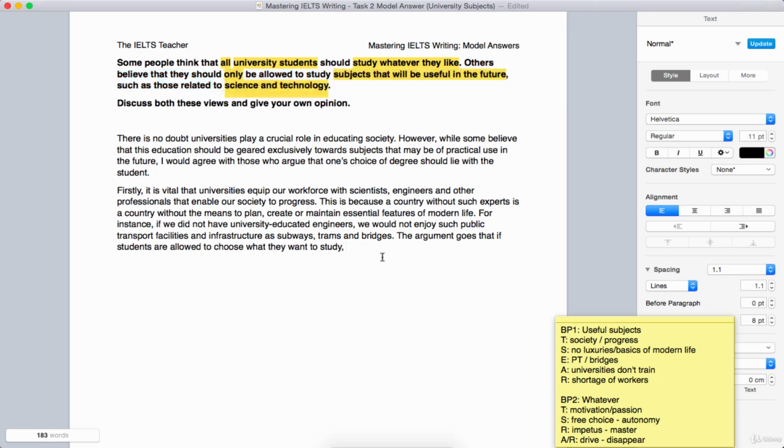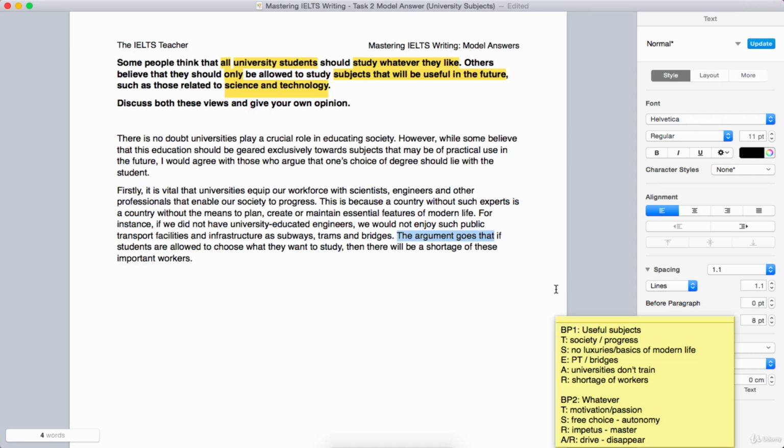The argument goes that if students are allowed to choose what they want to study, then there will be, notice that, are allowed, present, and then over here will be, so we've got that first conditional, will be a shortage of these important workers.